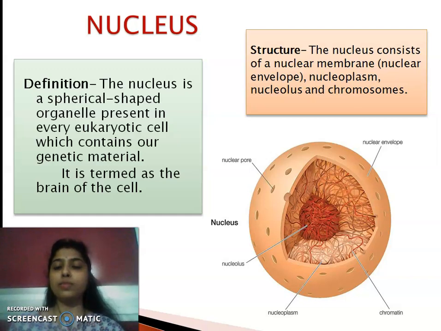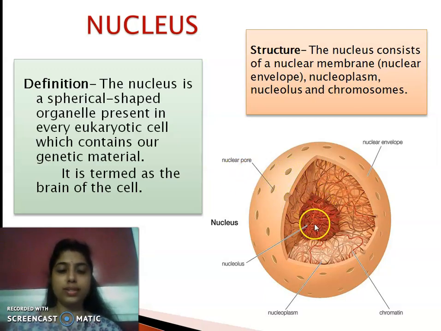So, nucleus is a spherical shaped organelle which is present in every eukaryotic cell. Its structure consists of a nuclear membrane, which is also termed as nuclear envelope, nucleoplasm, nucleolus and chromosomes. Here is a diagram. You can see it is termed as a nucleus. So, this one is the nuclear envelope, okay, or the nuclear membrane, which covers the nucleus from outside. In the nuclear membrane, you can see very small pore-like structures are there, right? So, these are termed as nuclear pores.